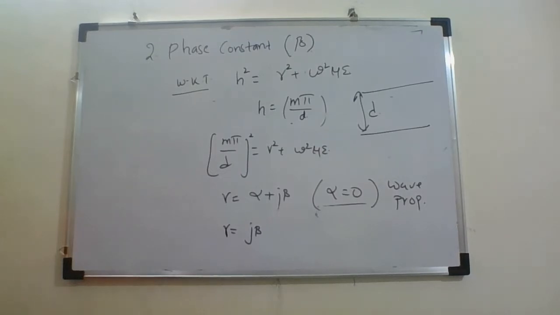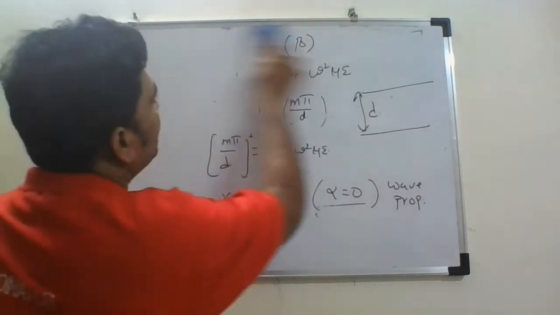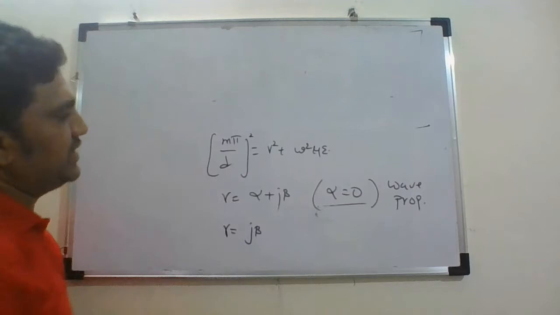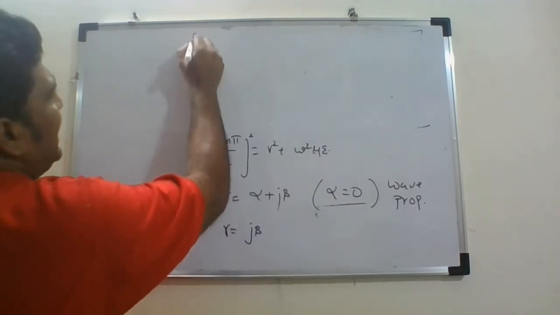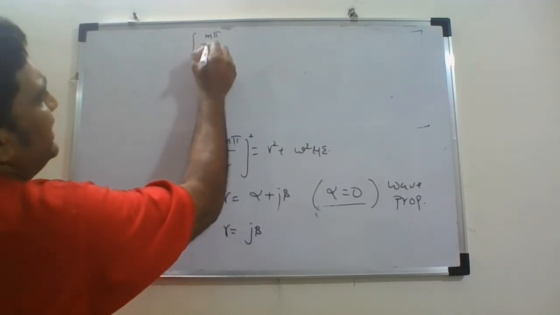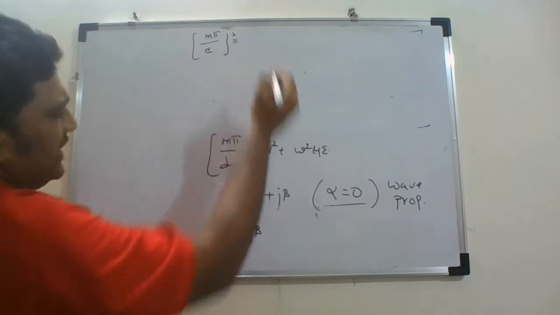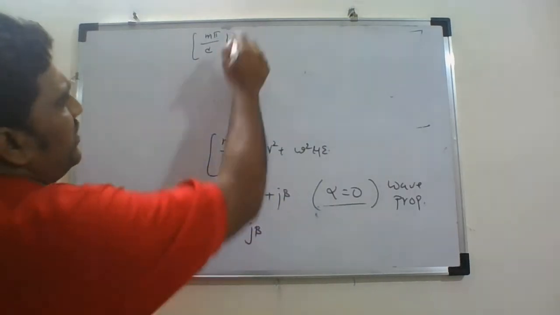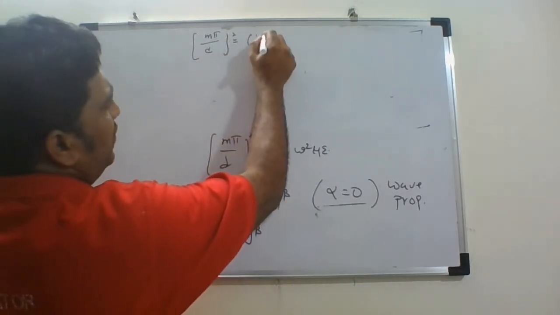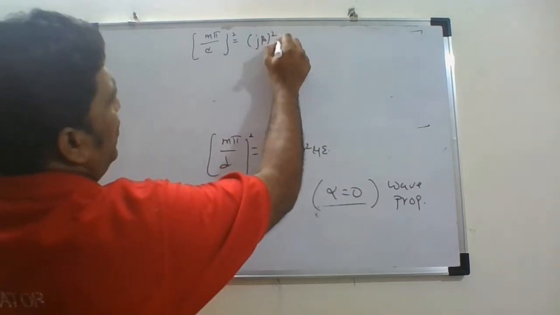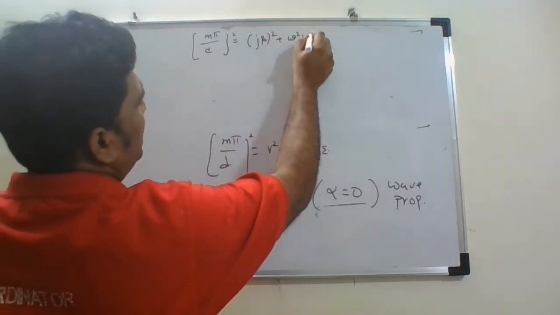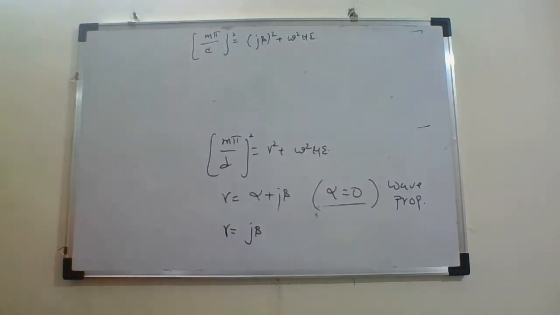So what is the expression I get? Substituting that here, (m pi by d)^2 is equal to gamma^2, which is nothing but (j beta)^2, plus omega^2 mu epsilon. So this is what I get.